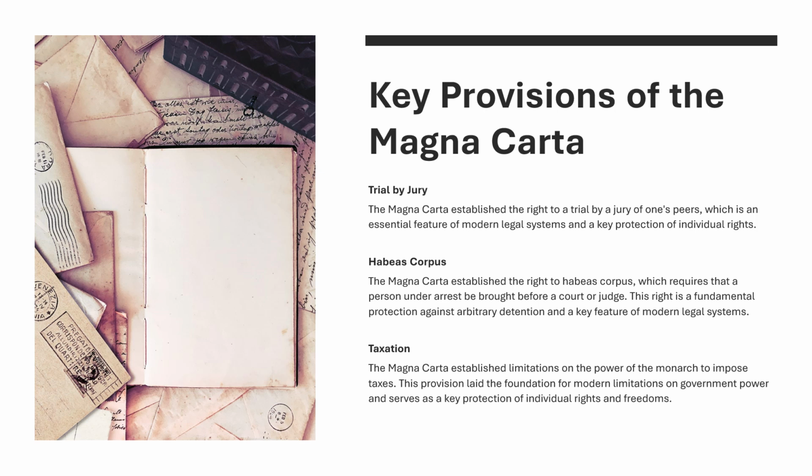Habeas corpus. The Magna Carta established the right to habeas corpus, which requires that a person under arrest be brought before a court or judge. This right is a fundamental protection against arbitrary detention and a key feature of modern legal systems.